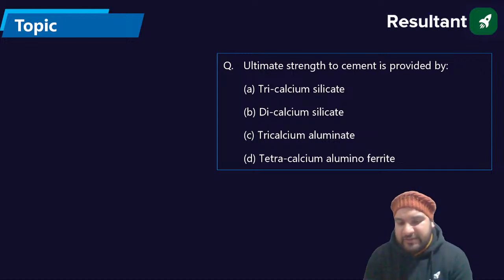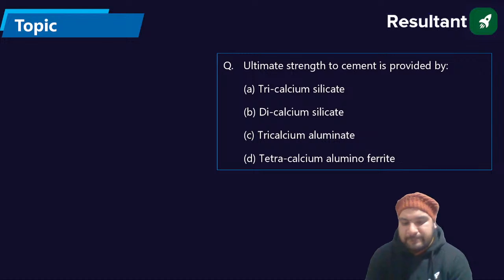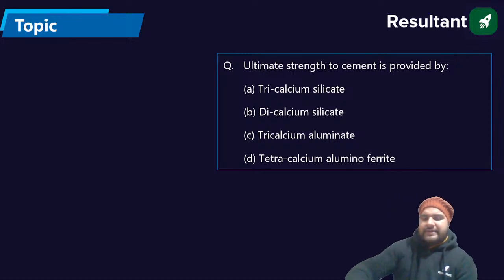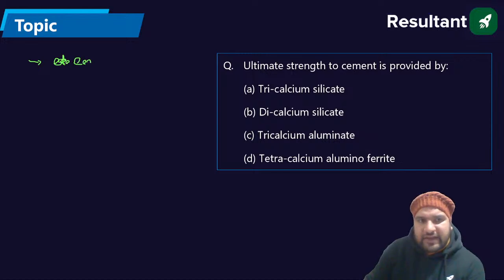Ultimate strength to the cement is provided by what? B. Anyone else? So ultimate strength. Remember, there are two types of strength. First, I will talk of the early strength. Absolutely correct. The early strength is provided by C3S within 7 days.